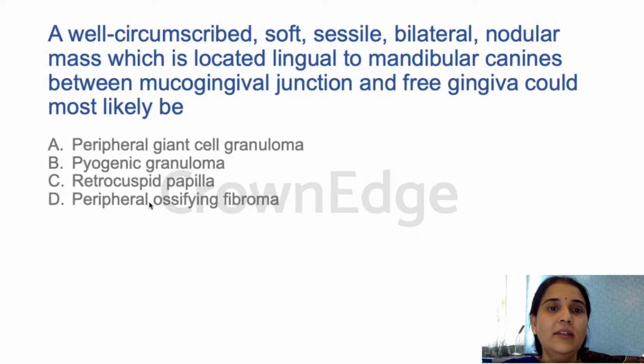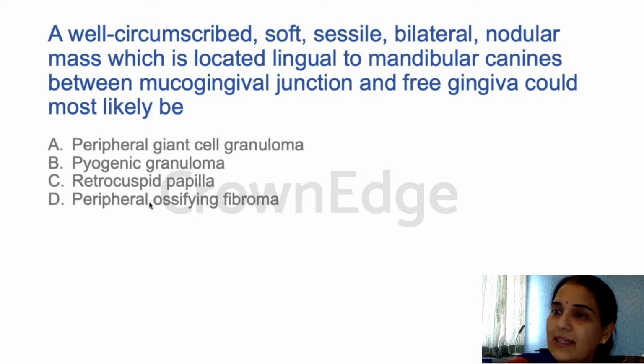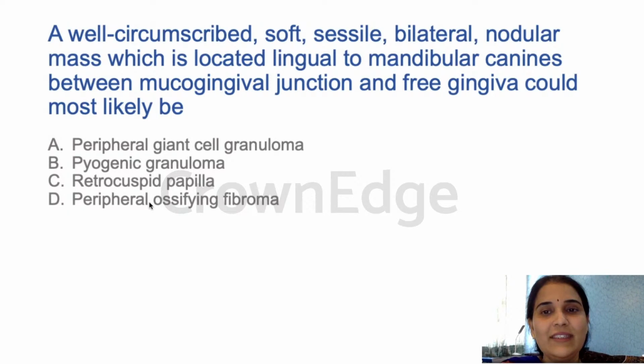Okay, next question. A well circumscribed soft sessile bilateral nodular mass which is located lingual to mandibular canines between mucogingival junction and free gingiva could most likely be: peripheral giant cell granuloma, pyogenic granuloma, retrocuspid papilla, or peripheral ossifying fibroma. Unanimously, you guys are saying retrocuspid papilla. Yes, that is the answer. We should keep that as the answer.